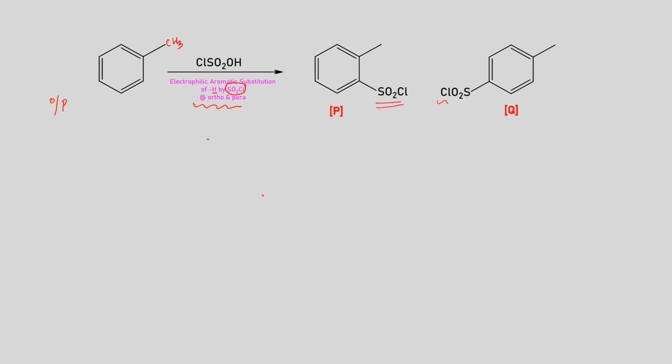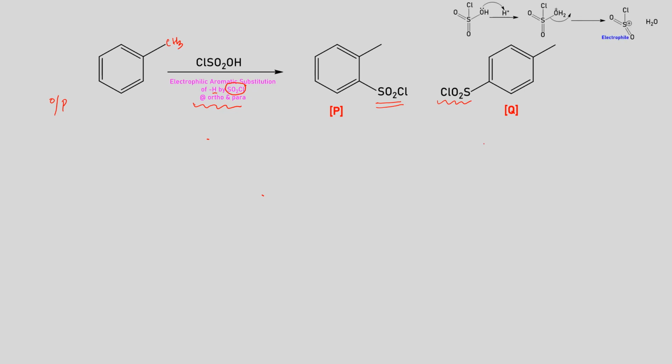Another one, we are having it at para position. Now the question was whether SO2Cl or SO3H would be coming onto our benzene ring. For that, we need to go a little one step back because we need to see how the electrophile is being generated.